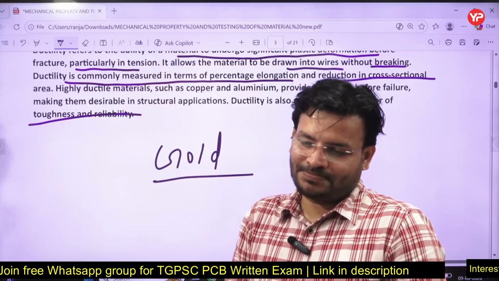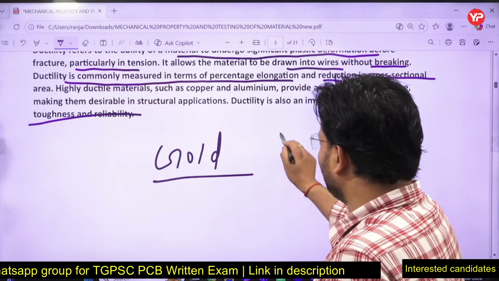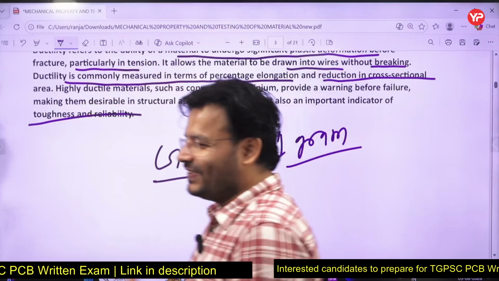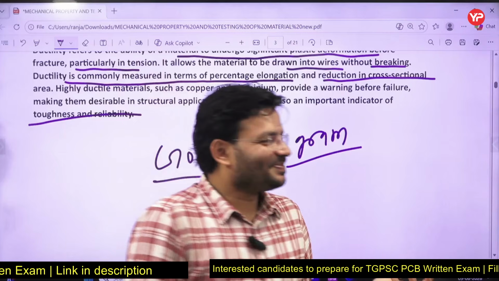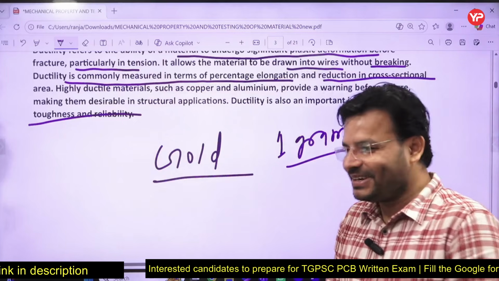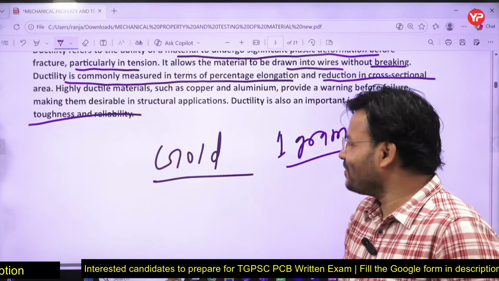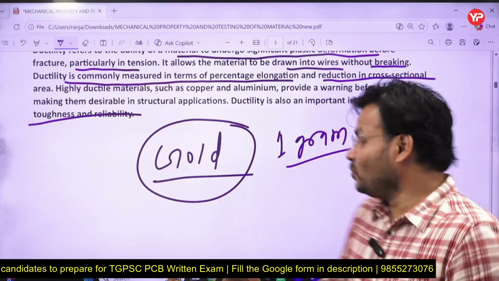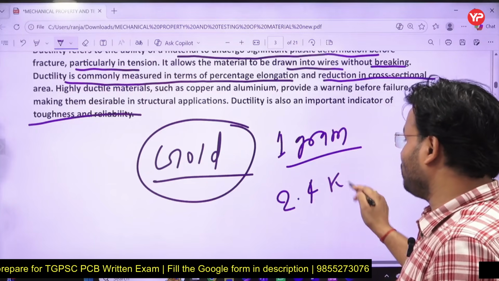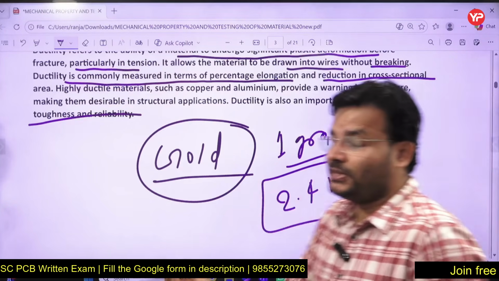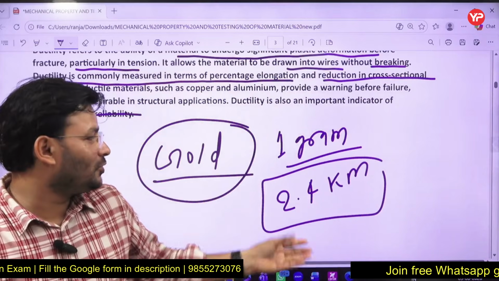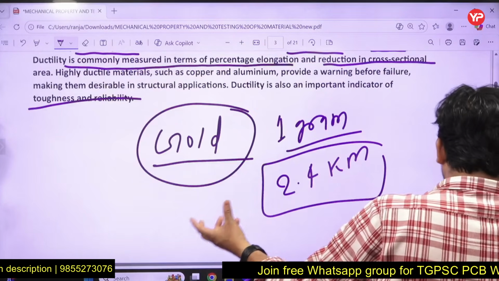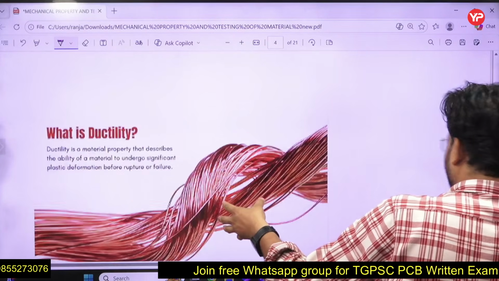You will be surprised to know, just take 1 gram of gold, only 1 gram. Already gold is very costly, and I am not going to tell anything about politics, but gold currently plays a major role in Indian politics, right? So if you have 1 gram of gold, you will be capable of drawing 2.4 kilometers of wire, just 1 gram, because it has that much ductility. So ductility means the capability to convert into the form of wire.